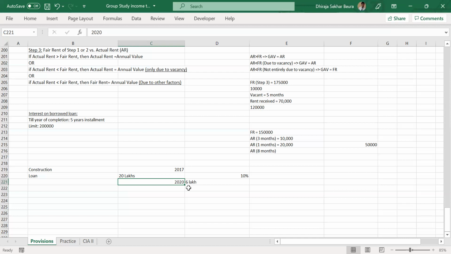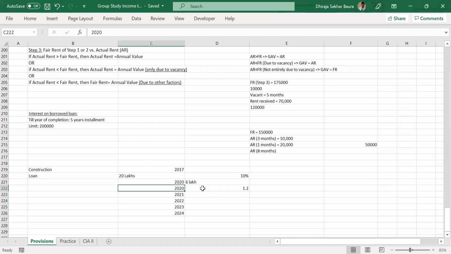Now coming to the amount very quickly. The amount is whatever interest that you have paid during the period from the date of construction till the date of completion. You accumulate that and divide it by 5. That will be allowed in 5 consecutive years. So 6 lakhs divided by 5 comes to 1.2 lakhs, which will be allowed in 2020, 2021, 2022, 2023, and 2024.